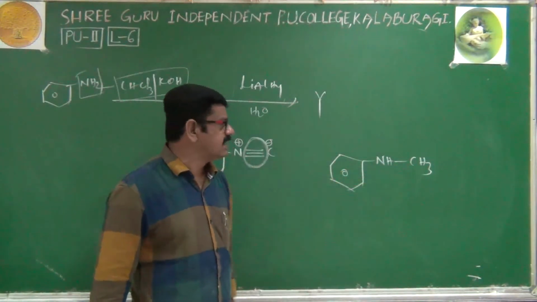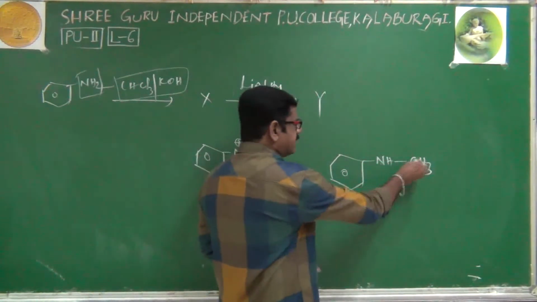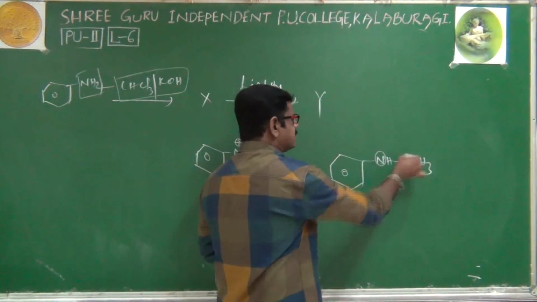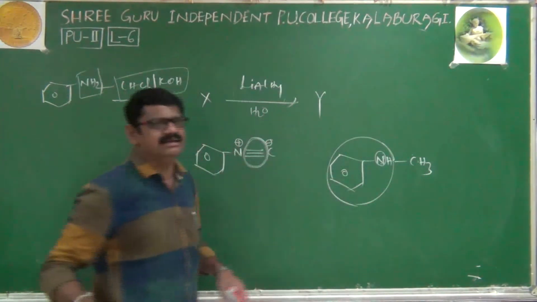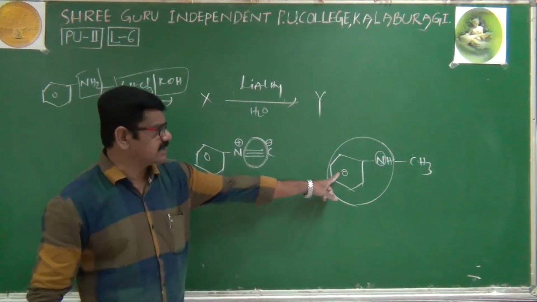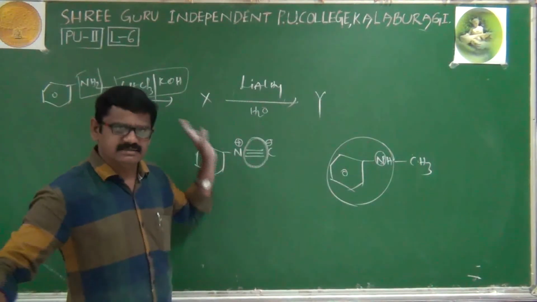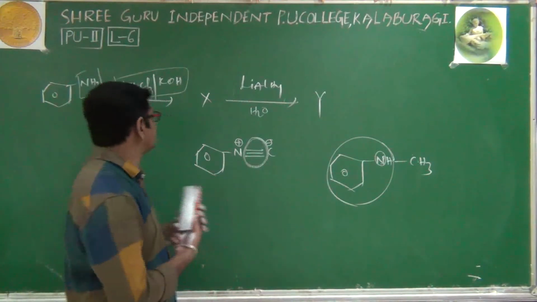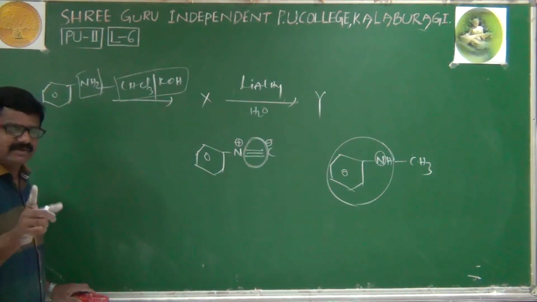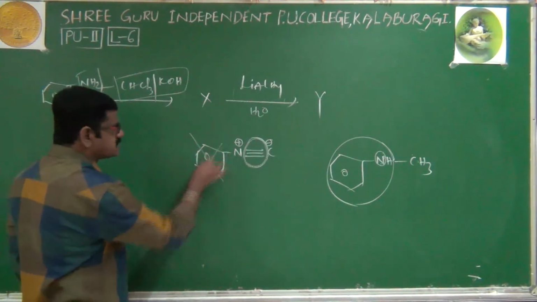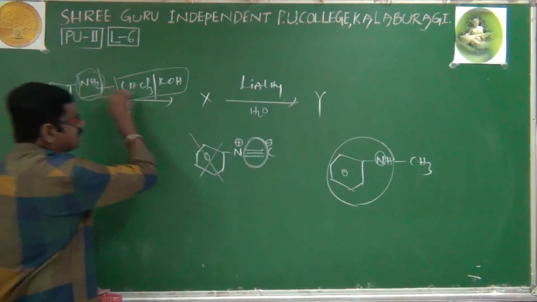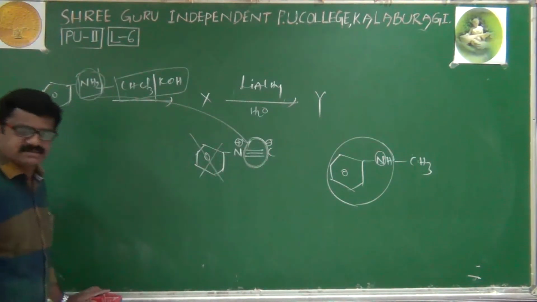Its name is N-methyl, N for nitrogen, N-methyl aniline, obtained as Y. That's Y, and that's X. That's all. Okay, right. Always in the carbylamine test, there is no need to look at the remaining body. Just NH2 is converted to NC. That's it. Okay, right.